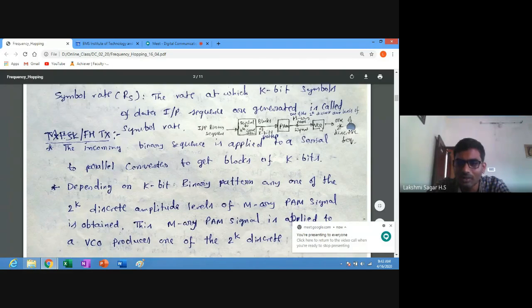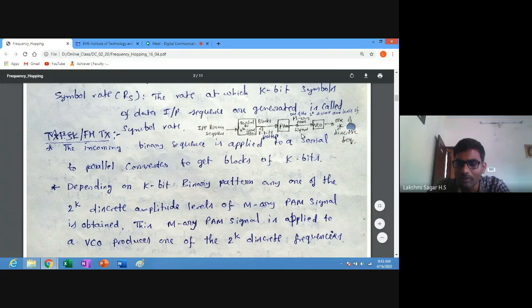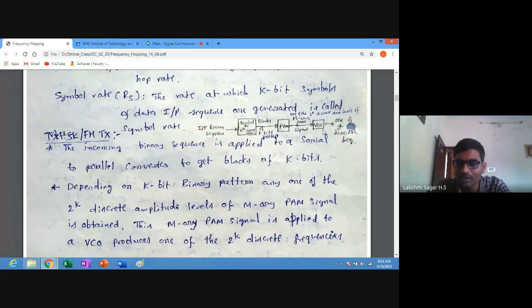The VCO can generate different frequencies, so we call it a voltage controlled oscillator. Depending on the input amplitude level, it generates a frequency. If the amplitude of the input signal to the VCO is low, then it generates a low frequency. If it is high, then it generates a high frequency.